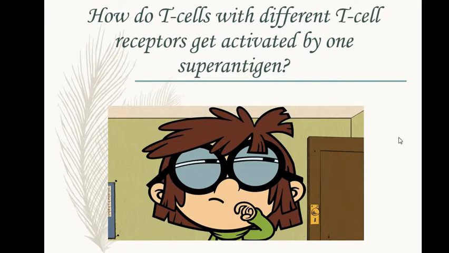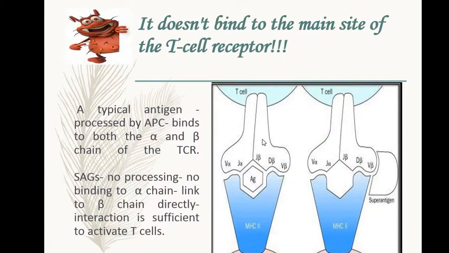They don't have a particular receptor site for all of them. How do they do this? A normal antigen is processed by an antigen presenting cell and binds with the T cell, and the T cell is activated. But a superantigen does not bind there. It has a different shape. It binds on the outside and activates T cells. This way they can activate many T cells. So different T cells are activated and they do not have a specific action against this superantigen. There are just many T cells in our body and they don't know what they're supposed to do. There's a chaotic situation. They don't bind anywhere, they just bind on the outside.